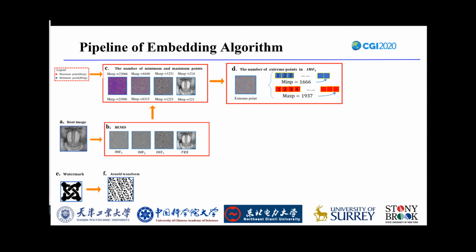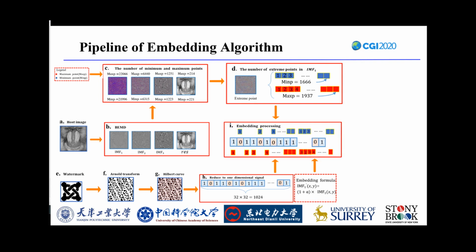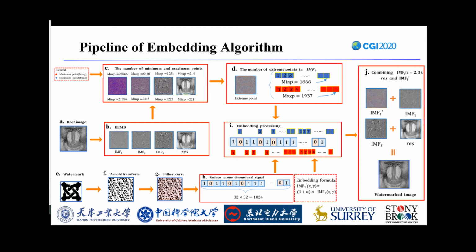The watermarking image, as shown in E, is scrambled by the Arnold transform to increase the security of the algorithm, and the scrambled image is obtained in F, which will be further transformed into a one-dimensional signal using the Hilbert curve. Then the one-dimensional signal is securely embedded in the first IMF at the extreme positions as shown in I. Finally, the watermarked image G is obtained by combining the modified first IMF with the other IMFs and the residue.